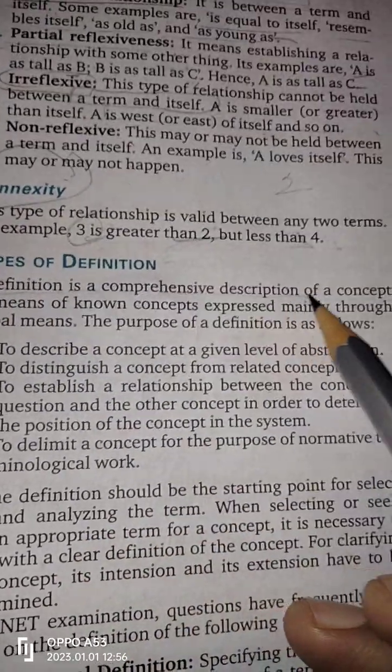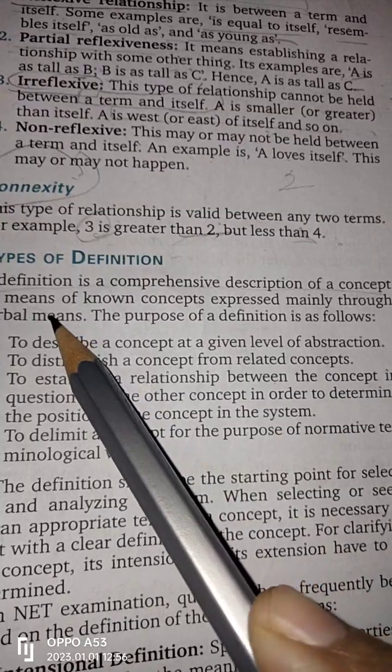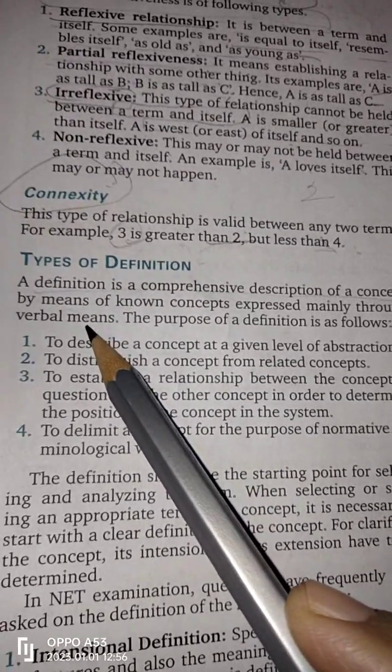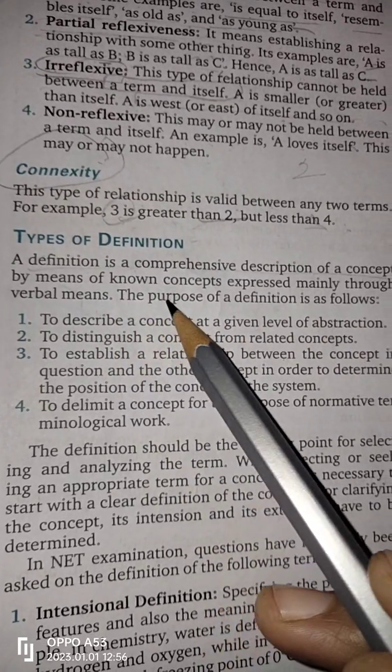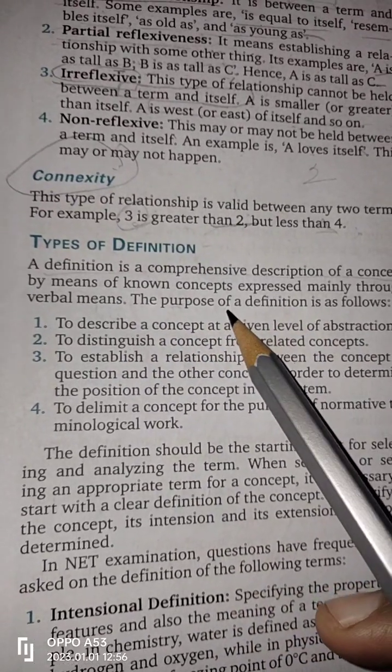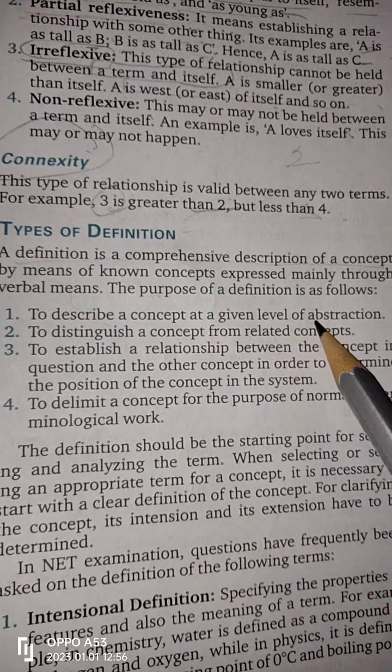Definition is a comprehensive description of a concept. You know this. What is a definition? Definition is a comprehensive description of any concept through verbal means. The purpose of definition is as follows. What is the purpose of definition? To describe a concept at a given level of abstraction.